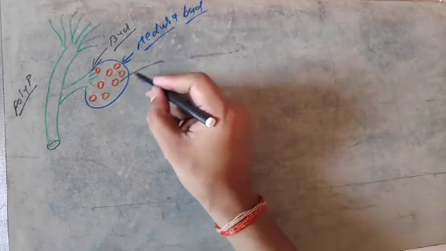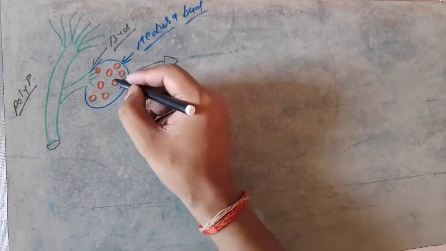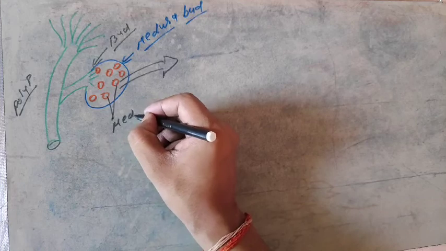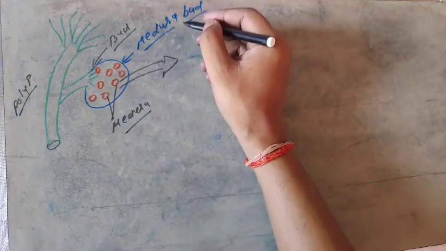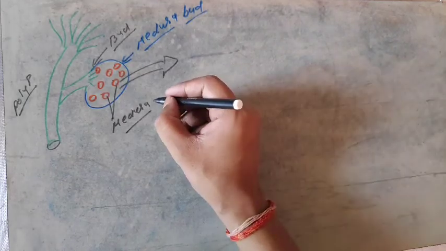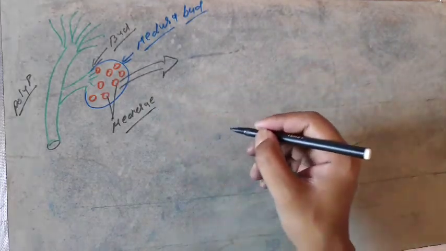That is actually the newly formed Medusa. At the time of maturity, the Medusa is released. The plural of Medusa is Medusae.